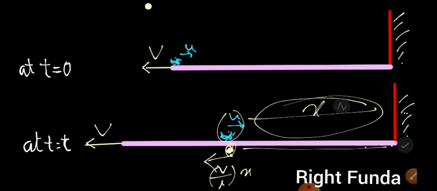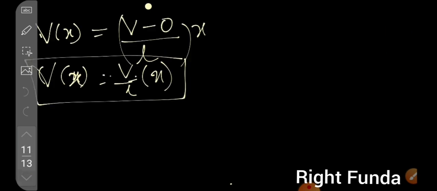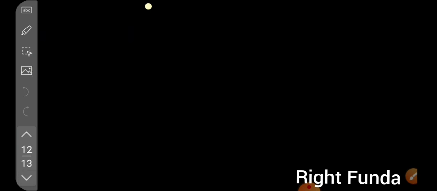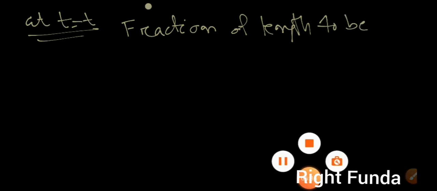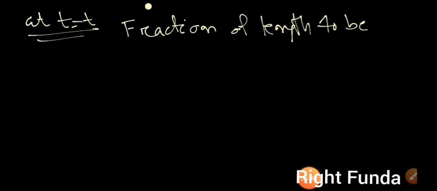So this distance is x and this total length is L. So the fraction of length to be covered on the thread to reach the wall, that we can calculate as, I'll write like this: at t is equal to t time, the fraction of length to be covered.